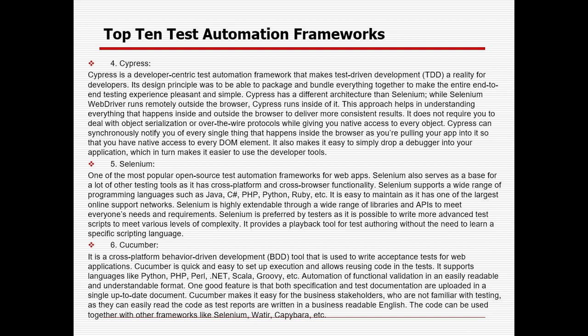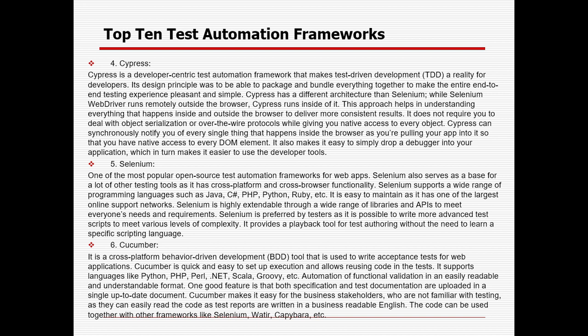It does not require the user to deal with object serialization or over-the-wire protocols, while giving native access to every object. Cypress can synchronize and notify the user of everything that happens inside the browser, so the user has native access to every DOM element.